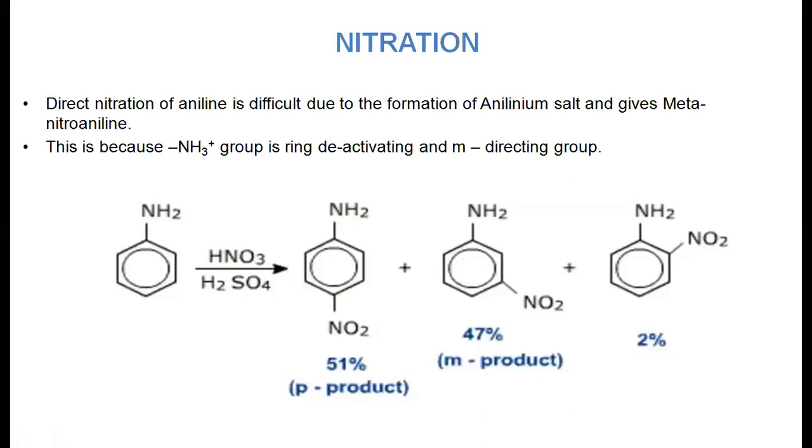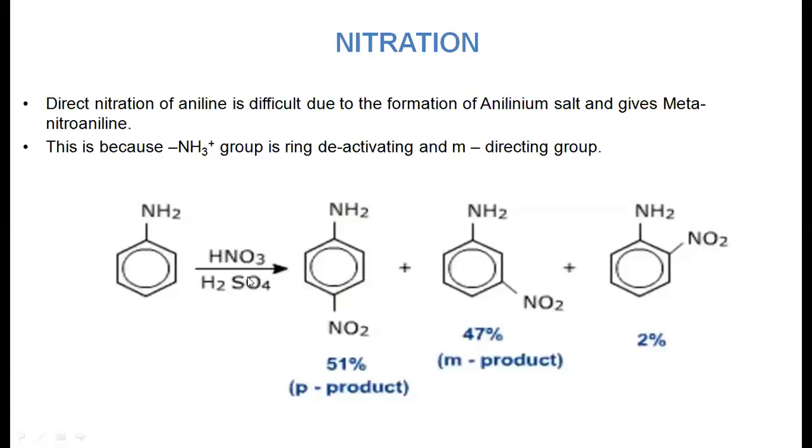Whenever a deactivating group is present on the benzene ring, it is a meta-directing group. Hence, aniline reacting directly with HNO3 and H2SO4 produces the paranitroaniline product as well as the metanitroaniline product. The para product forms at 51 percent, the meta compound forms at 47 percent, whereas orthonitroaniline forms only in a very small percentage, 2 percent.